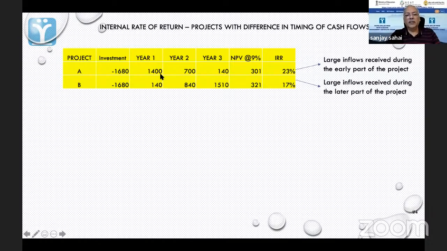It was received early, so when we discounted it, I discounted by 1.09. But in the second one, the large inflow is received during the later part of the project. This 1510 rupees comes in the third year. So I am now discounting this by a bigger figure, 1.1 to the power 3. So this is actually less. The impact is visible here: it is getting 17%, but it is still giving you a bigger NPV.